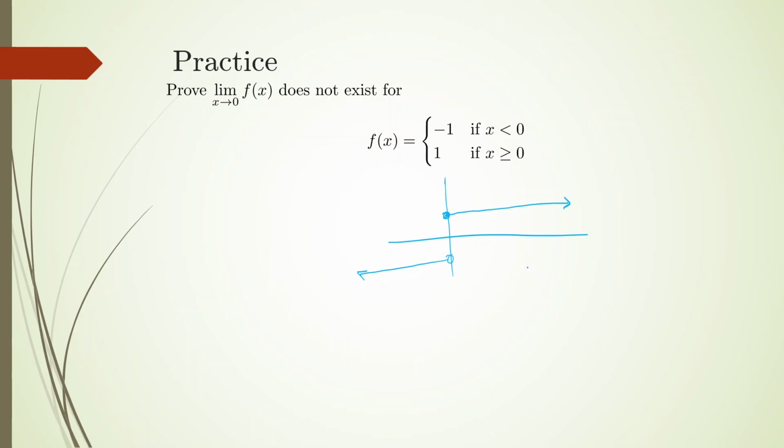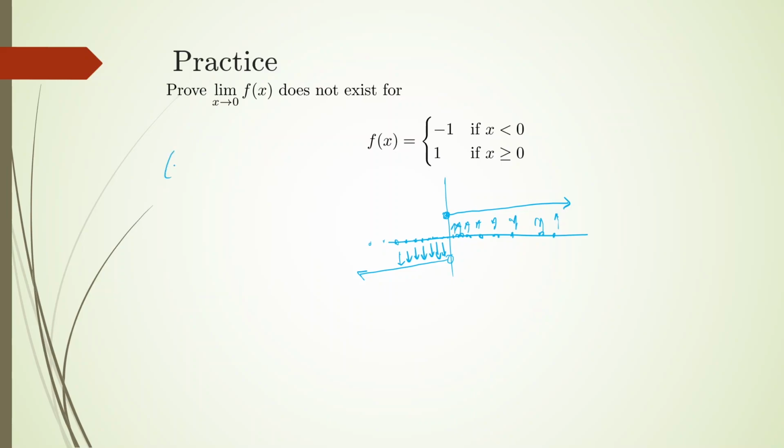So let's try to come up with two sequences that converge, but whose images, if we think about terms going this direction, that are going to converge, their images are always going to be -1. So that's going to converge to -1, and likewise, we're going to do the same thing going in this direction. I'm going to pick x values here that converge to 0, whose images are going to equal 1, and that's to complete the proof.